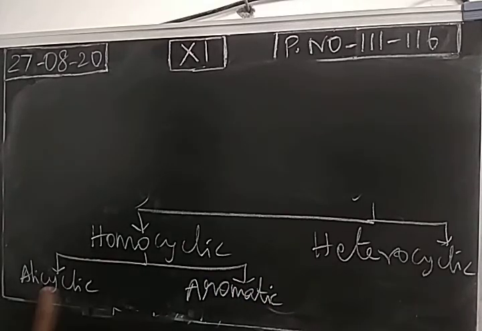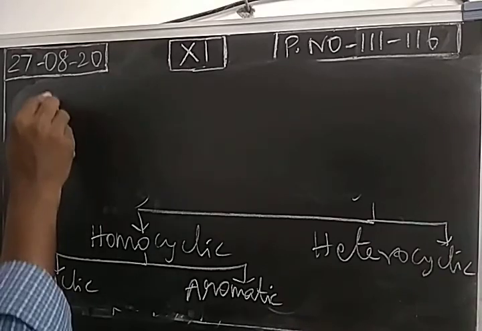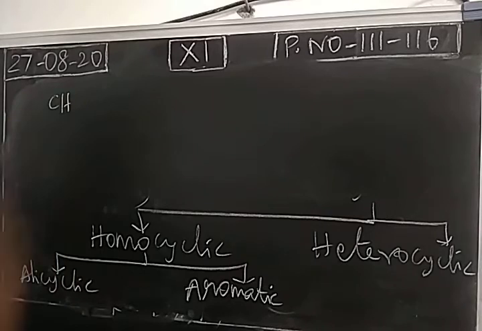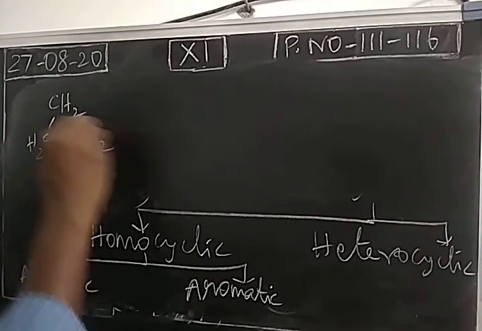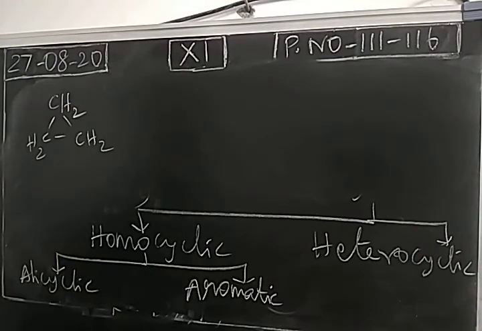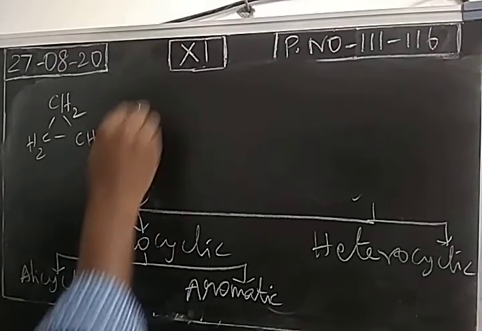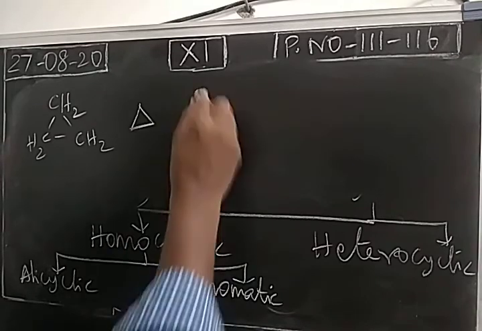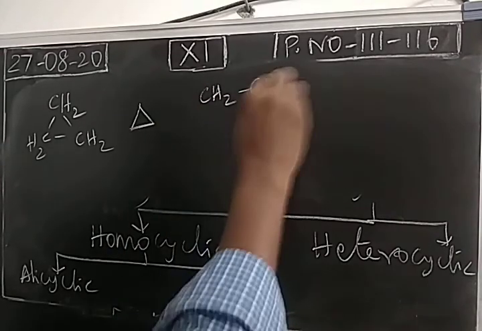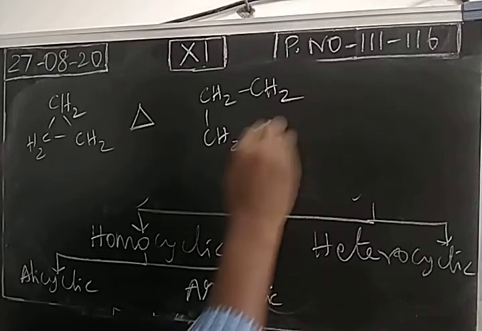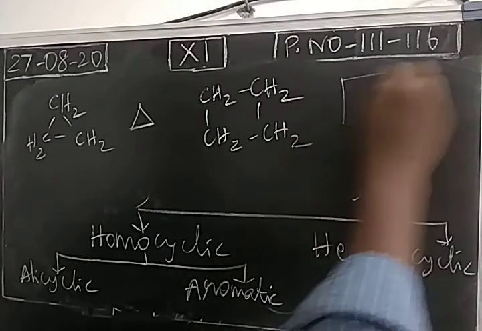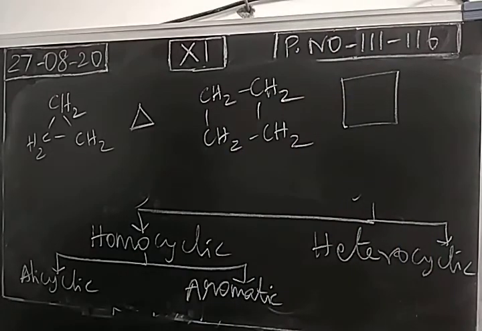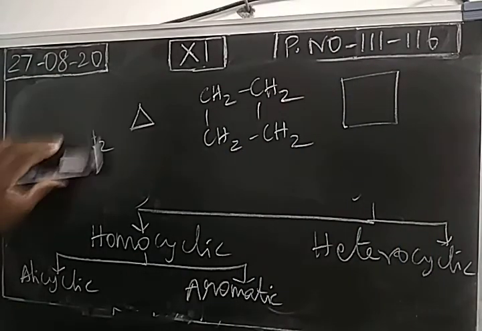Alicyclic example: this is an example of an alicyclic compound called cyclopropane. Simply we write this as CH2, CH2, CH2. This is another example of an alicyclic compound. We call this cyclobutane. Simply we represent cyclobutane like this.